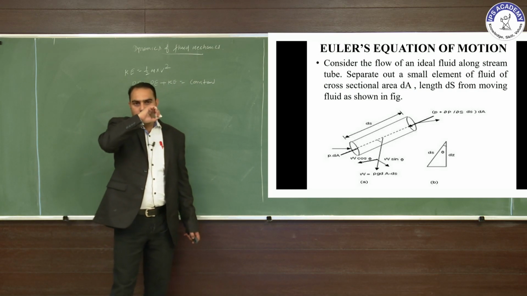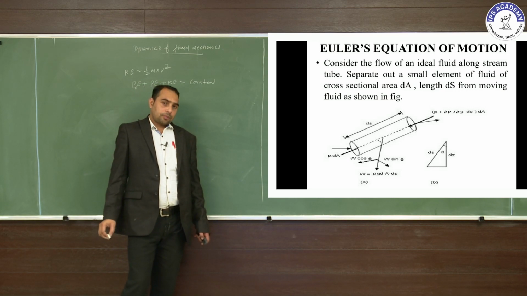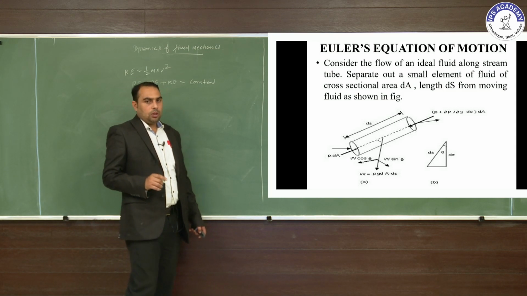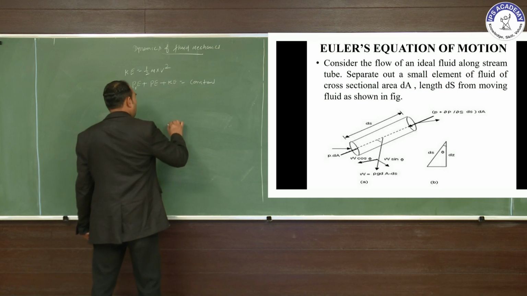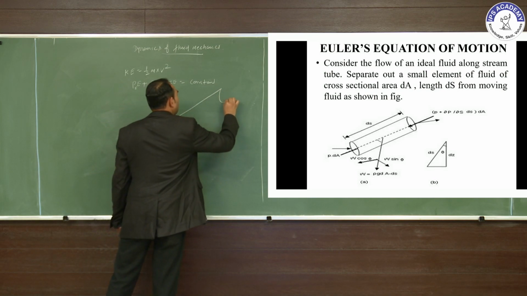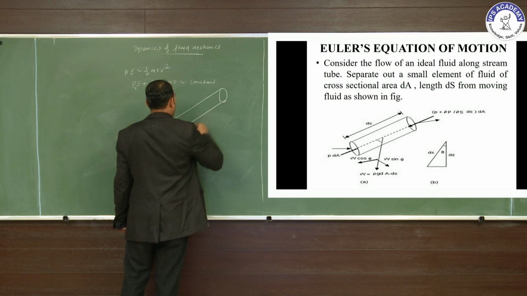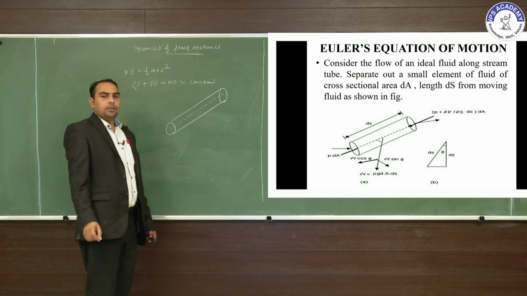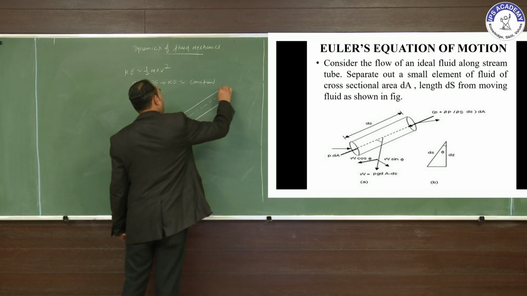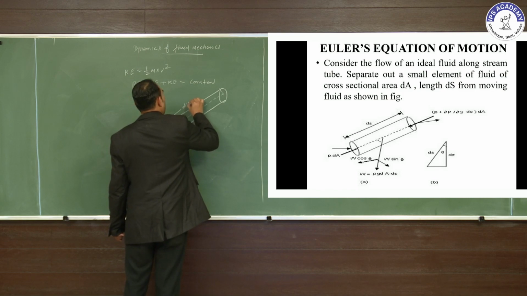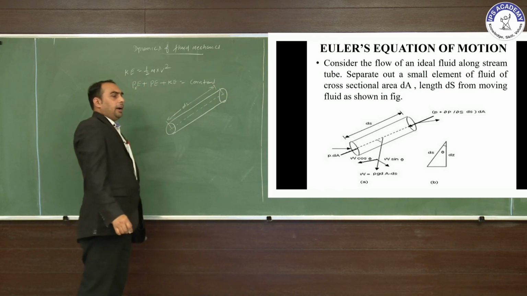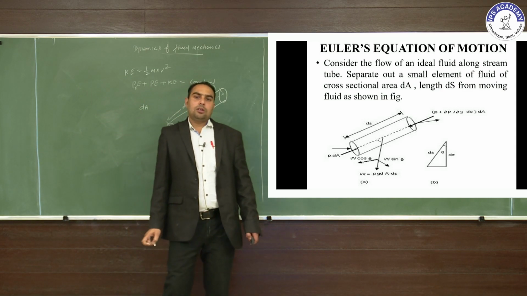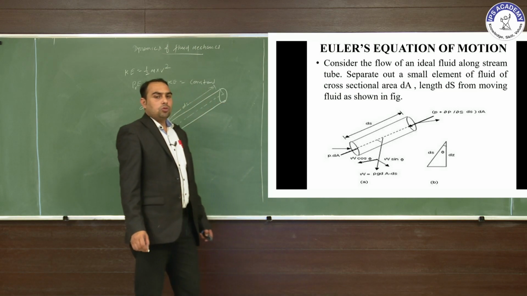So we have discussed the Euler's equation of motion. In the Euler equation of motion, we have considered the cylindrical fluid element. This we have taken, with length ds and area dA, and velocity at a particular point, and the pressure force.